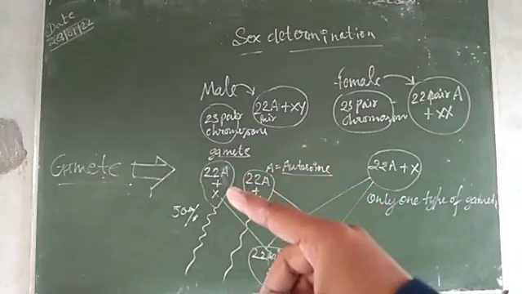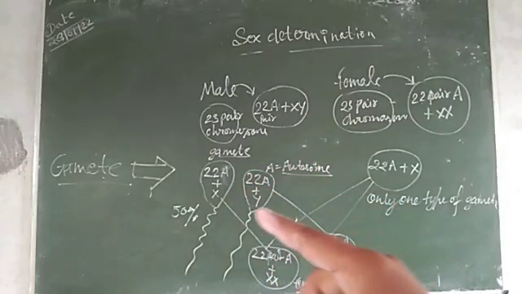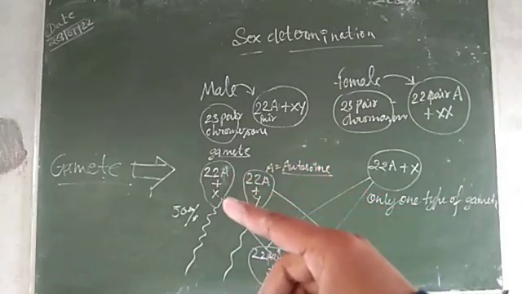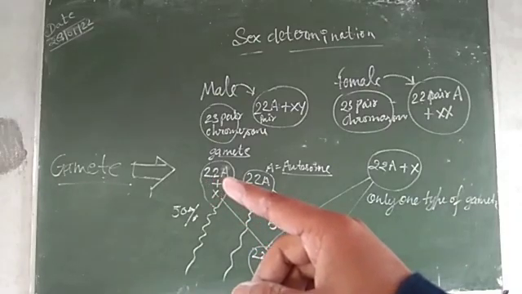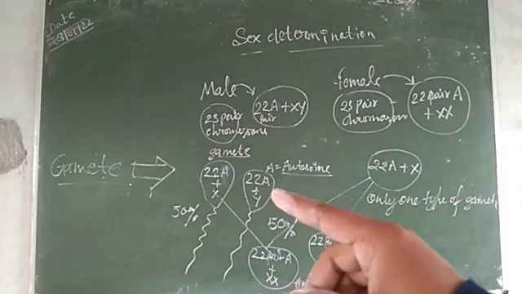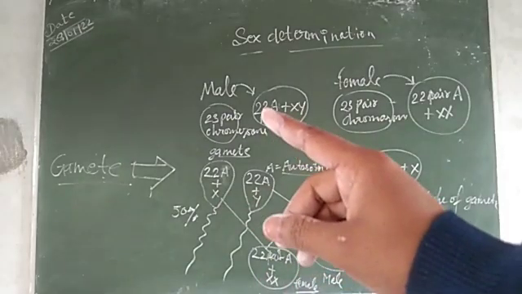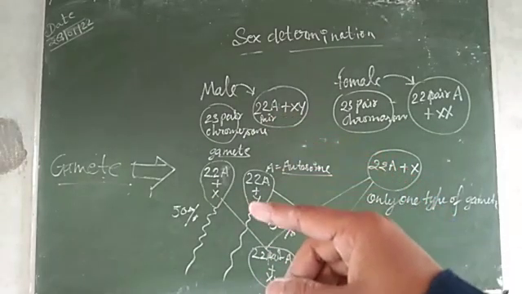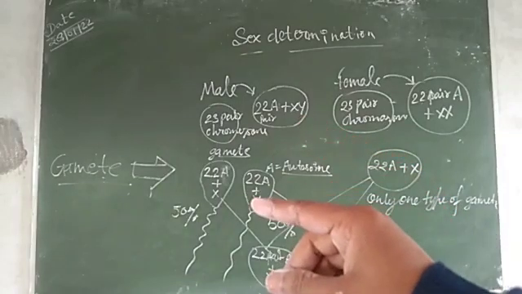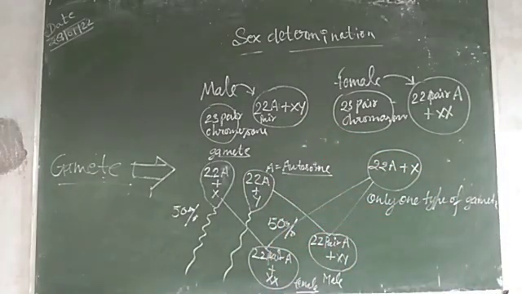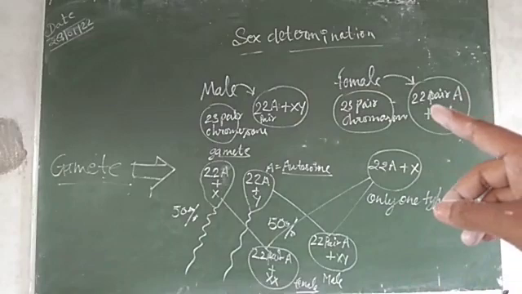You know that a gamete has half the number of chromosomes compared to the body. So one gamete takes 22 autosomes plus X, and another gamete takes 22 autosomes and the other chromosome of the 23rd pair, which is Y. So in male there are two types of gametes. But in female, there is only one type of gamete.